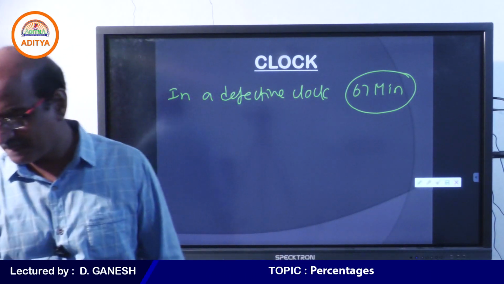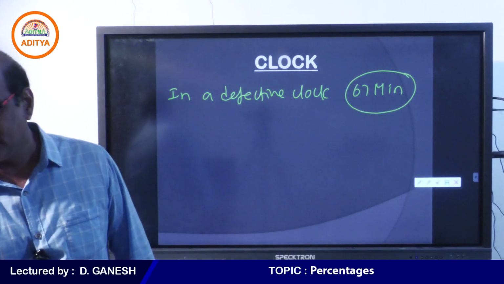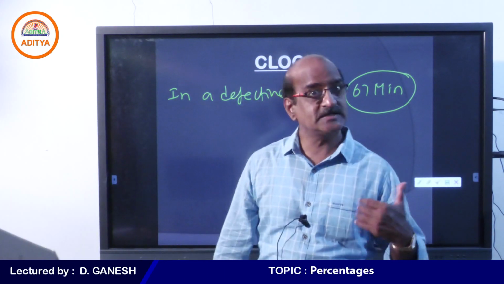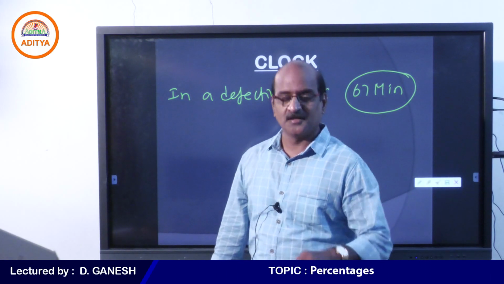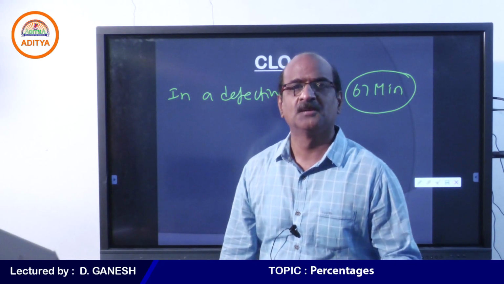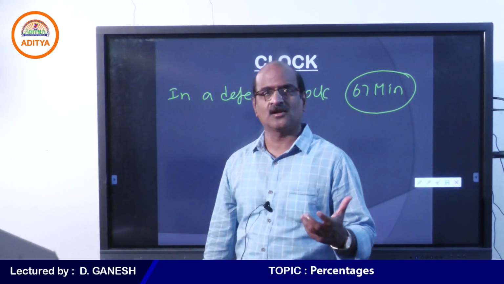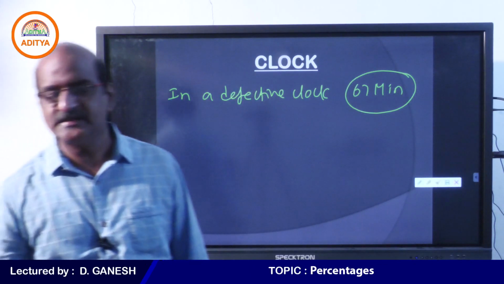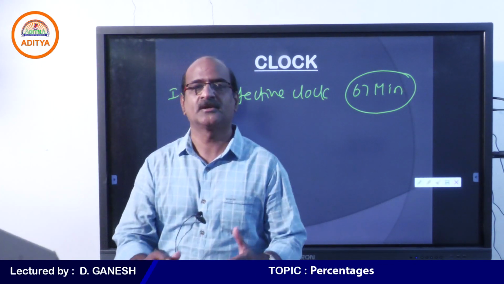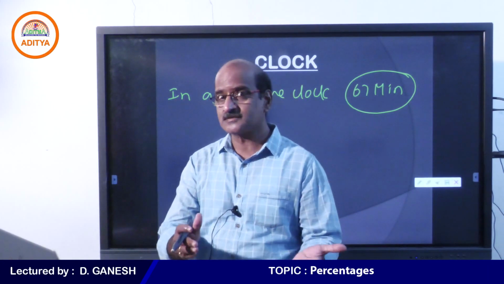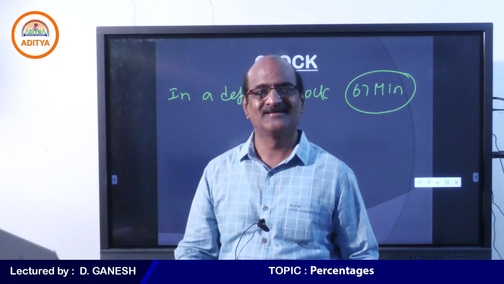First you tell me. I said it is a defective clock. If they happen to coincide for every 67 minutes, please respond to me whether the clock is moving fast or slow. Student, the reason of slow is because you need to complete your graduation in 3 years. If anybody takes 4 years, he must be slow.